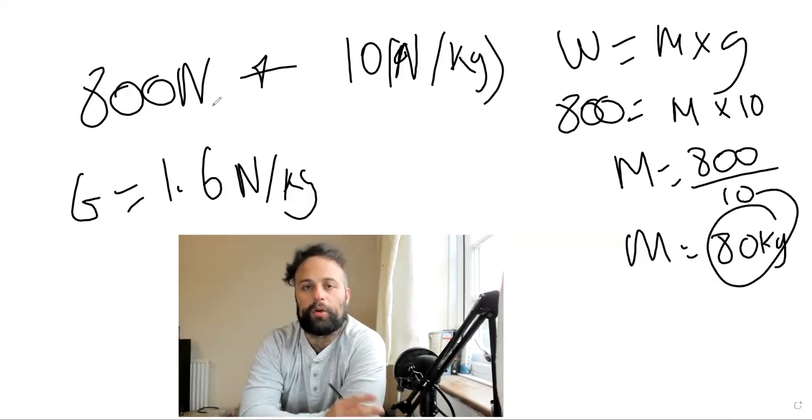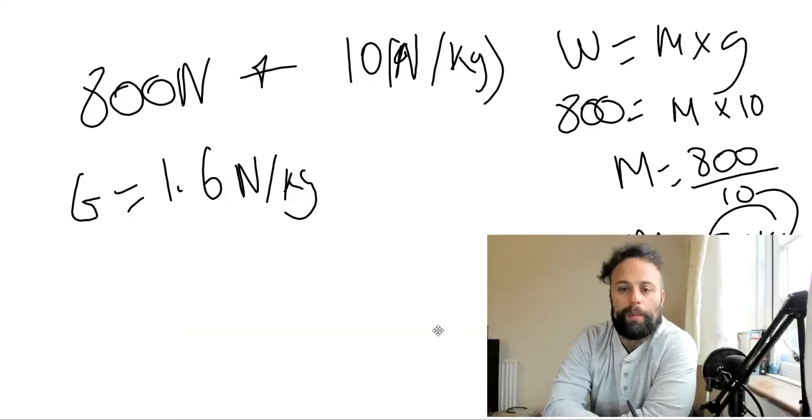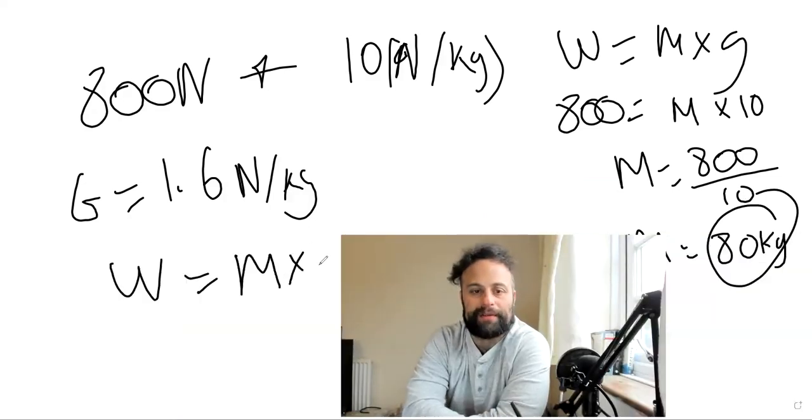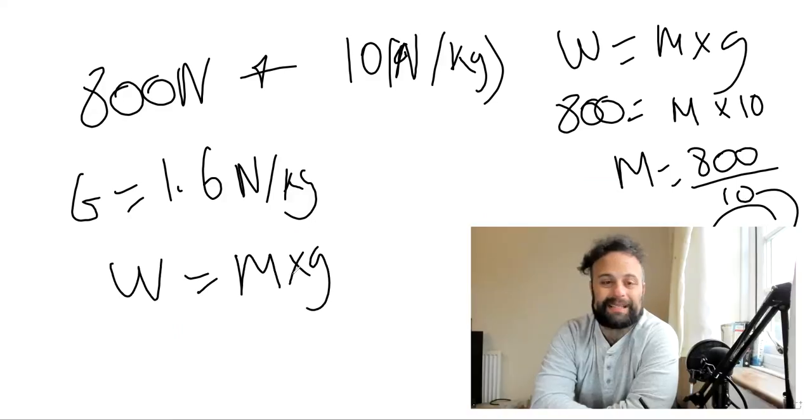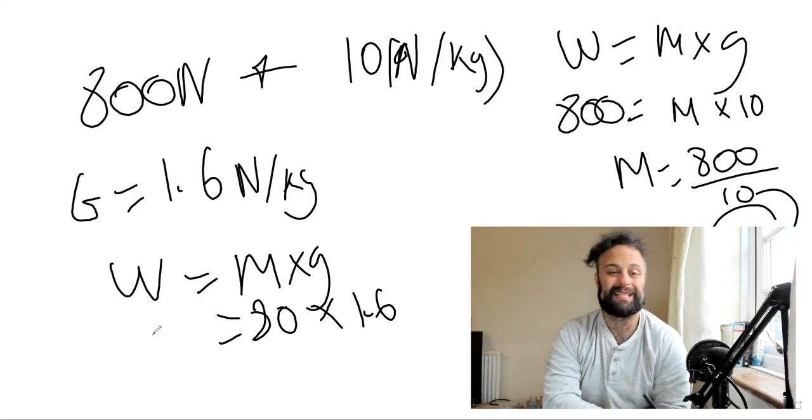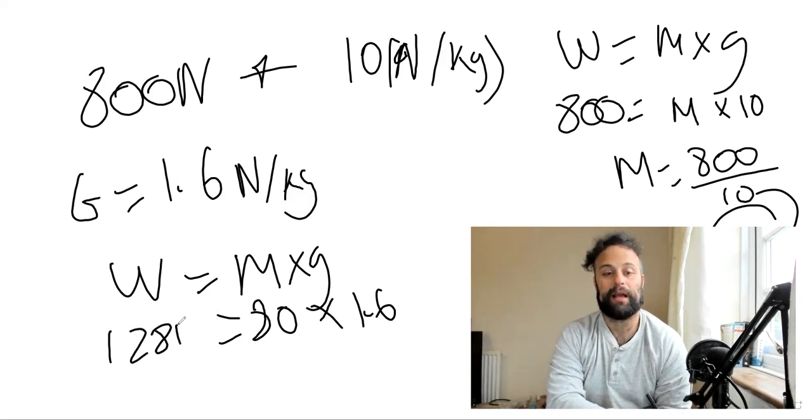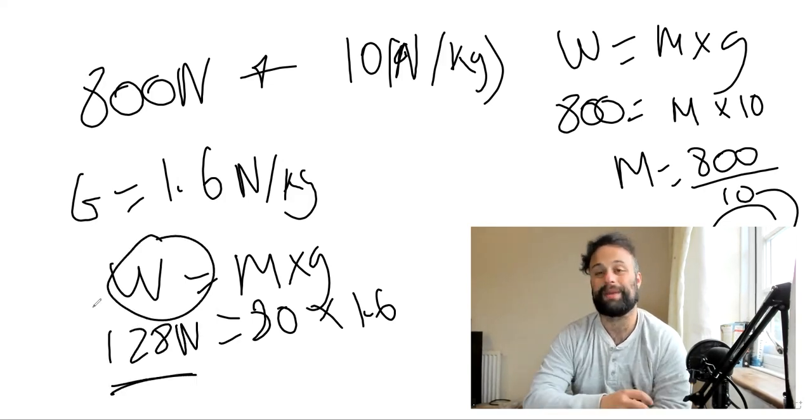It doesn't matter if I'm on the Earth or on the moon, my mass is going to stay the same. So my weight on the moon will be weight equals mass times gravity. Don't forget, mass stays the same, so it's still 80. My gravity on the moon is less, so this is equal to 128. And this is going to be newtons, because weight is measured in newtons.